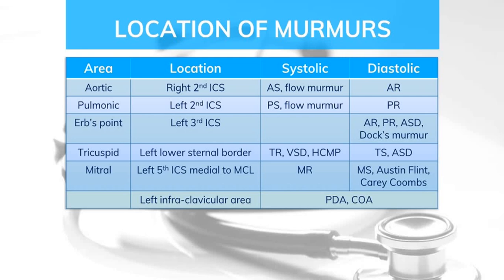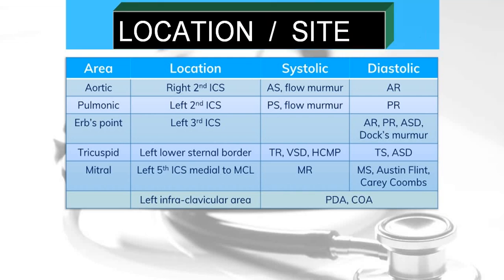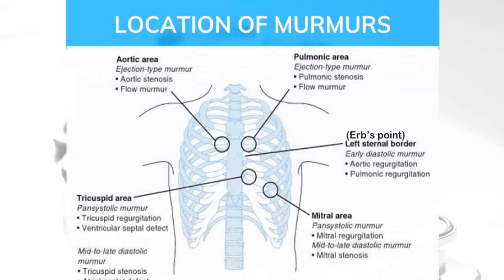So because of stenosis, it will produce a diastolic murmur. So you have to remember in which phase the blood will flow across that valve. That will help you to identify whether it will be a diastolic murmur or systolic murmur. So you should know the cardiac cycle, and that we have already done at the beginning of this particular chapter.